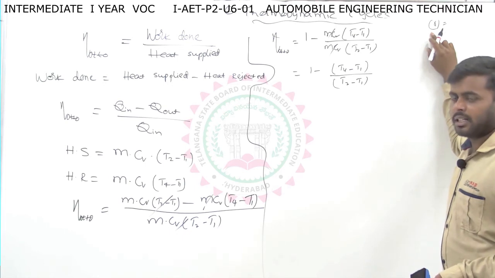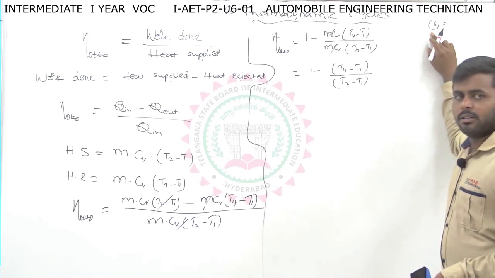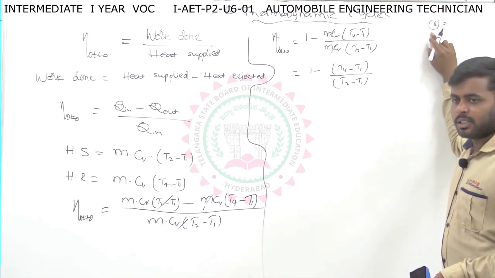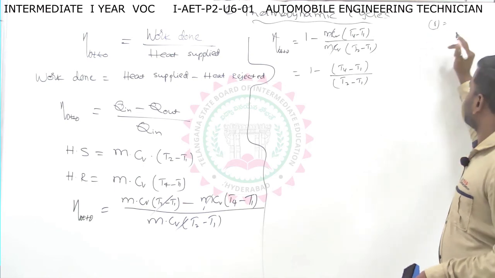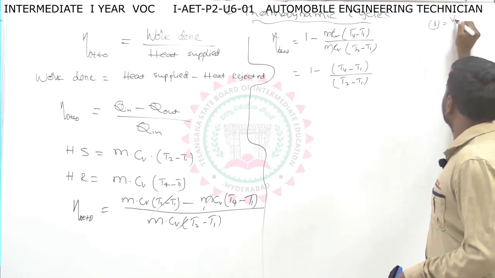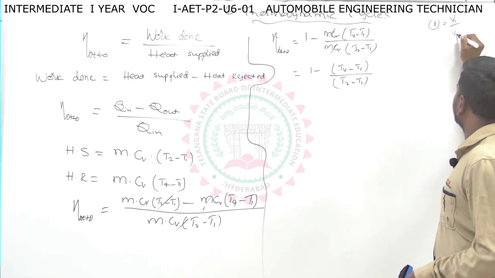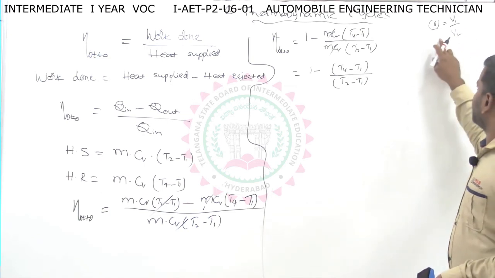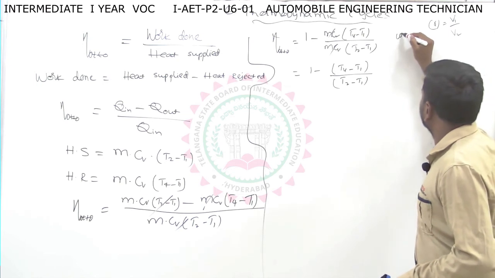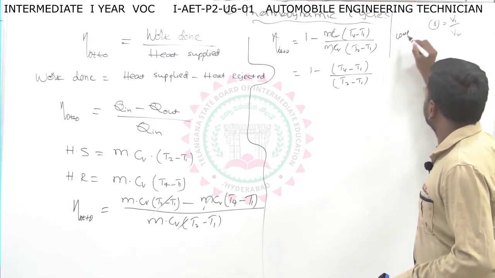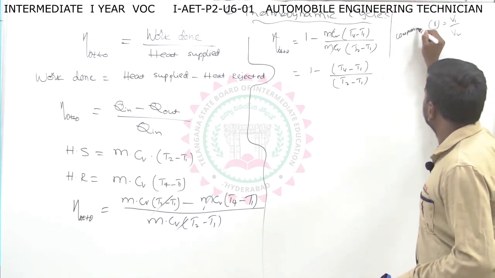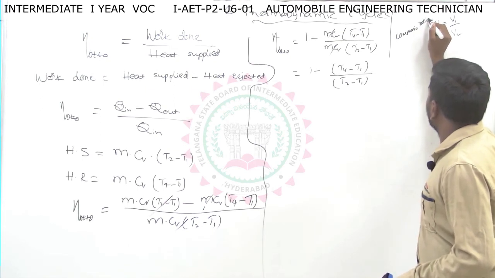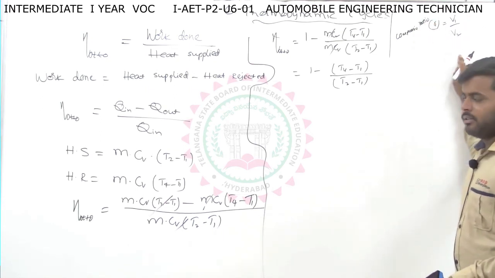Before compression, volume is V1. After compression, volume is V2. R equals V1 by V2. It is the compression ratio, R equals V1 by V2.